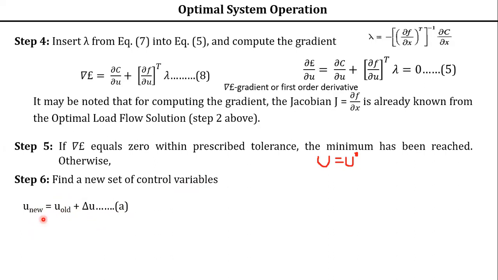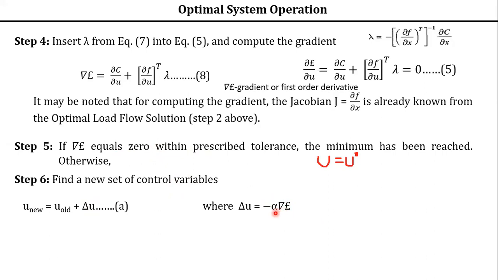Find a new set of control variables. Now delta u is equal to minus alpha into the gradient of the Lagrangian function. How to get this delta u, the change in the control variable? It is minus alpha into gradient L. Gradient L you are getting here, isn't it? It is not 0, that's why you are going to step 6. So the gradient value you are getting, and now delta u is equal to minus alpha into gradient L.